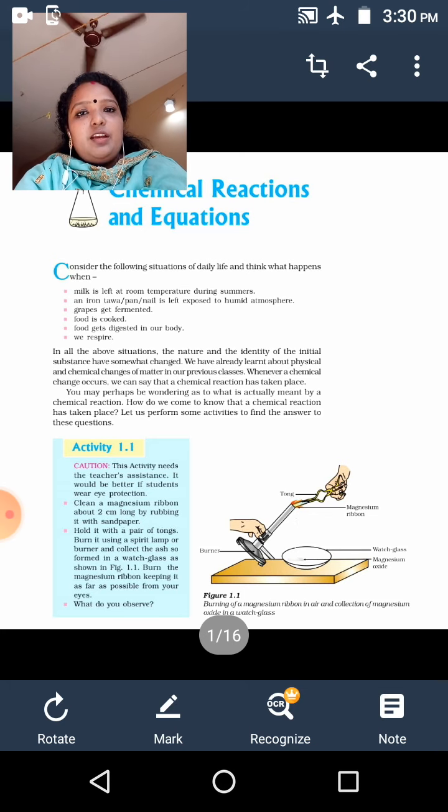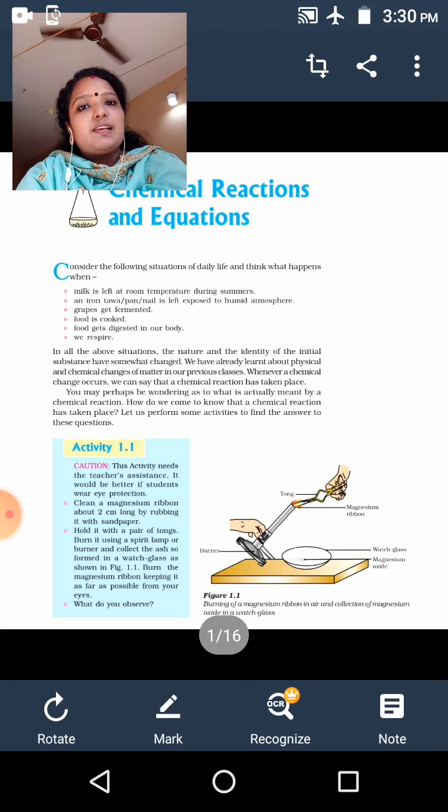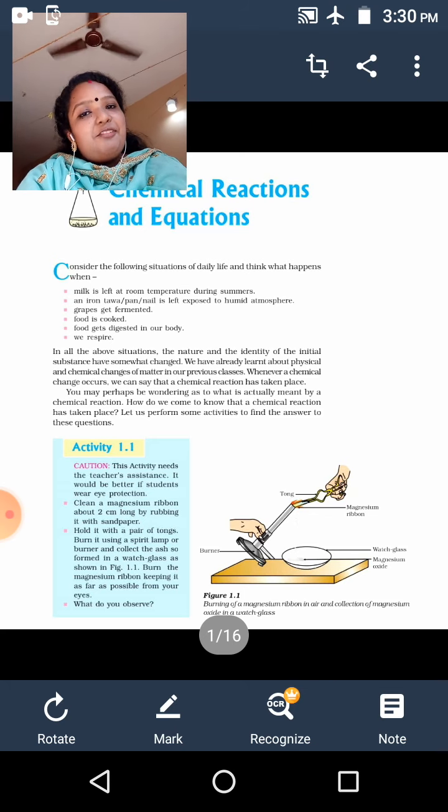In your previous classes you have studied the different types of changes that happen in our surroundings. What are the different types of changes that happen in our surroundings? Yes, physical change and chemical change. What do you mean by a physical change?